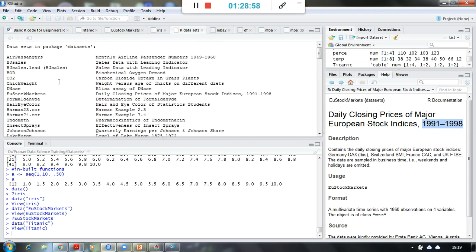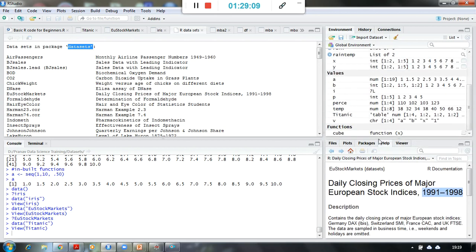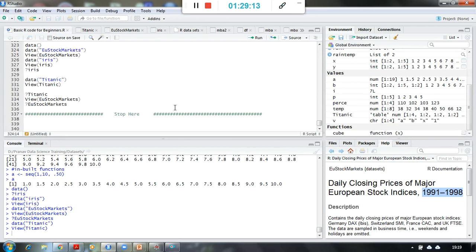And this is from the datasets package, but there are some other packages which you can install into your system. Those also come with some different data sets. So those data sets can also be used for doing the analysis, right?